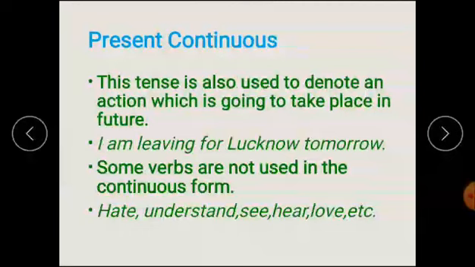This tense is also used to denote an action which is going to take place in future. Example: I am leaving for Lucknow tomorrow. Some verbs are not used in the continuous form. These are hate, understand, see, hear, love, etc.